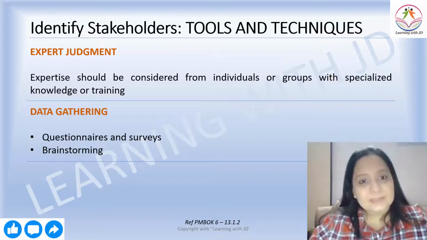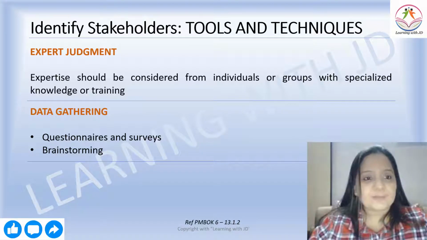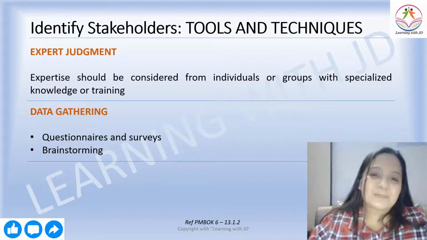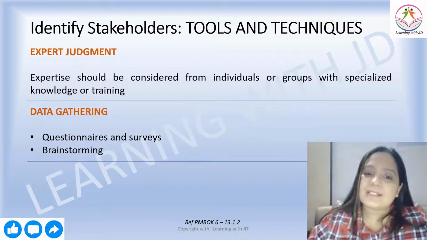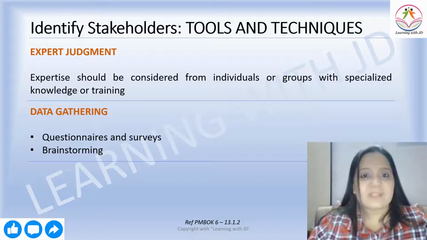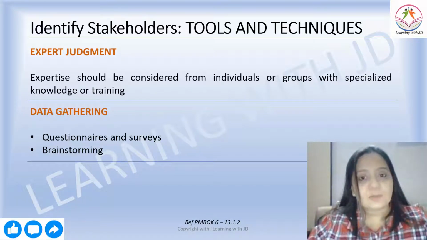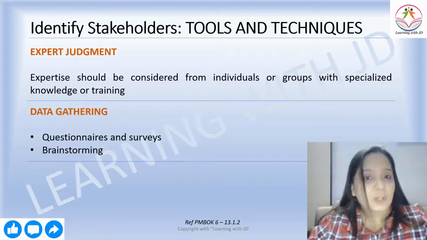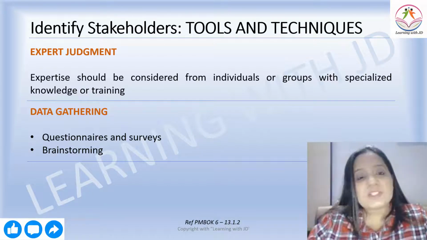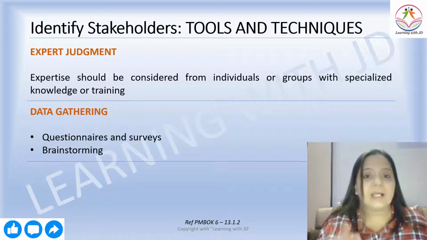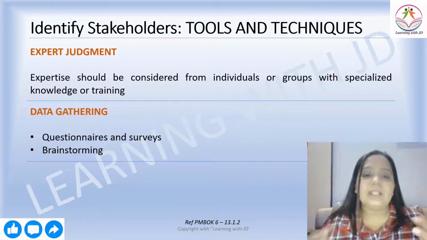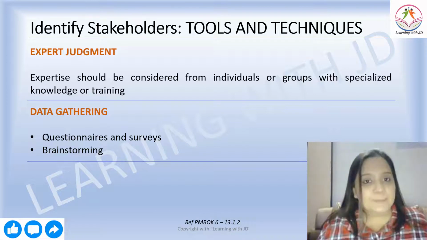Now let's see what are the tools and techniques that you will use for identifying the stakeholder. Expert judgment. Experts get used everywhere. Experts should be considered from individuals or groups with specialized knowledge or training. Data gathering: questionnaires and surveys, brainstorming sessions. So these are just ways of gathering all the information, right? If you read the words data gathering, you are gathering all the information. You are trying to capture information.